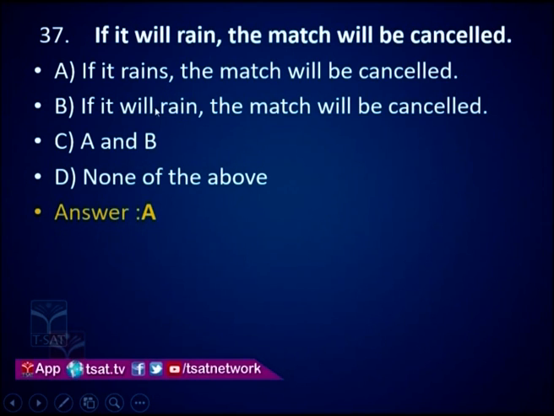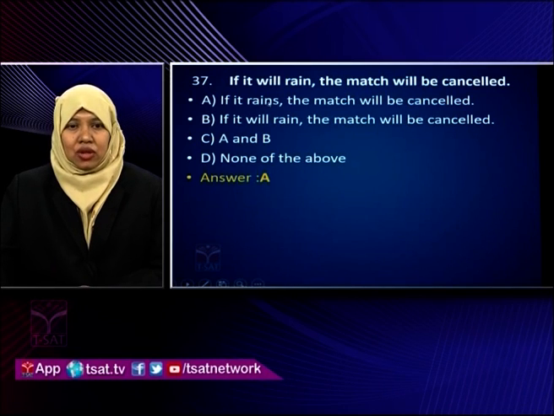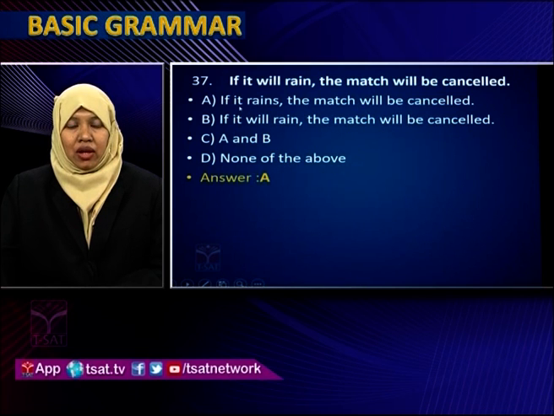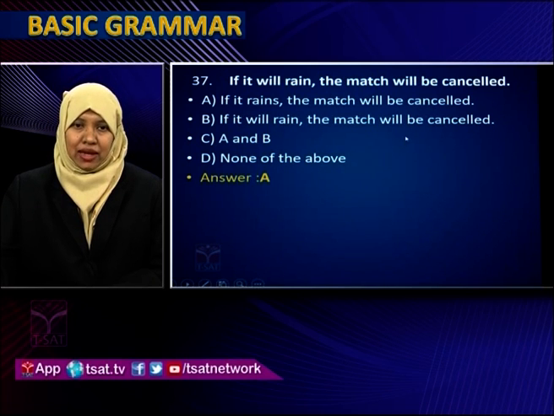Remember, will is used when we are talking about some instant decision. Go and bring this, I will bring this. So you have taken the decision, I will go now and bring this from the shop. So in this, will should not be used. If it rains, the match will be cancelled. You are talking about the condition, probability. You will not say if it will rain, the match will be cancelled. Option A is the correct one here.